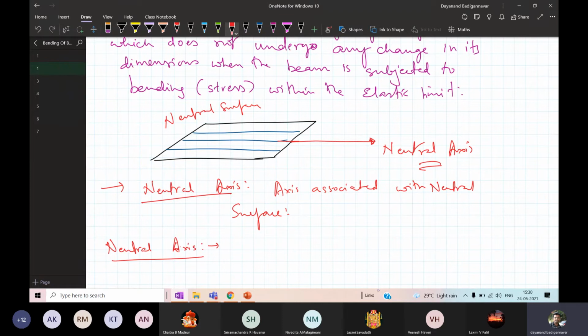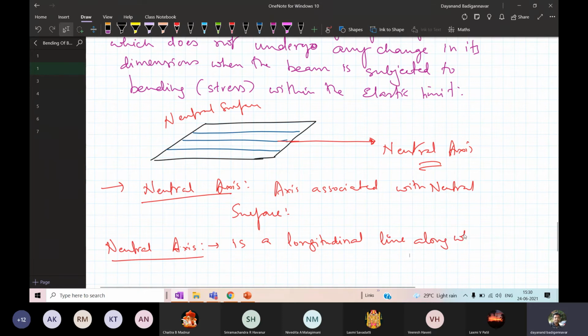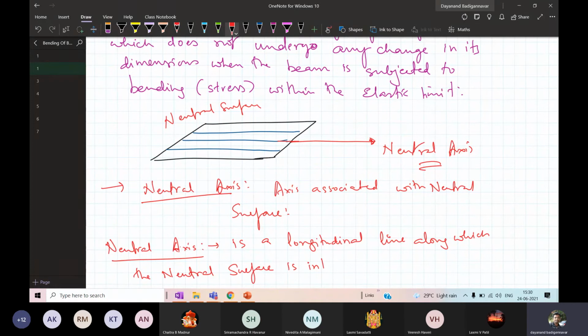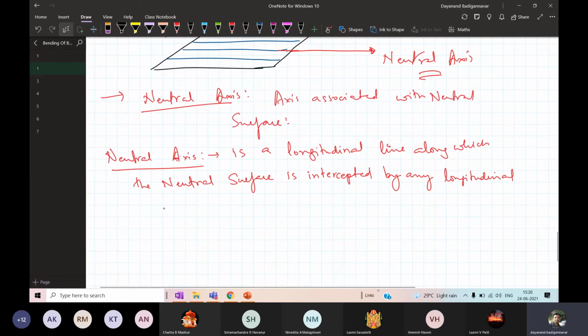Okay, so neutral axis is a longitudinal line along which the neutral surface is intercepted by any longitudinal plane considered in the plane of bending.